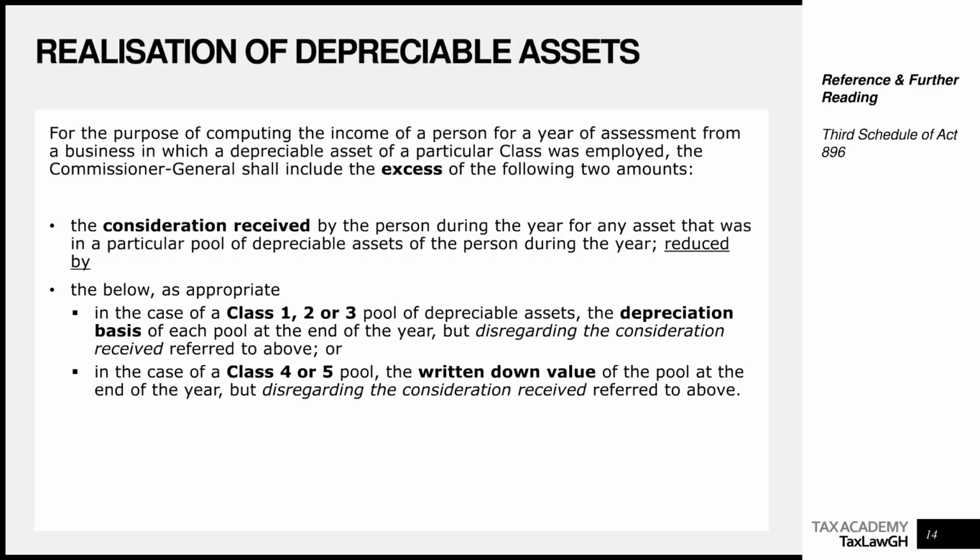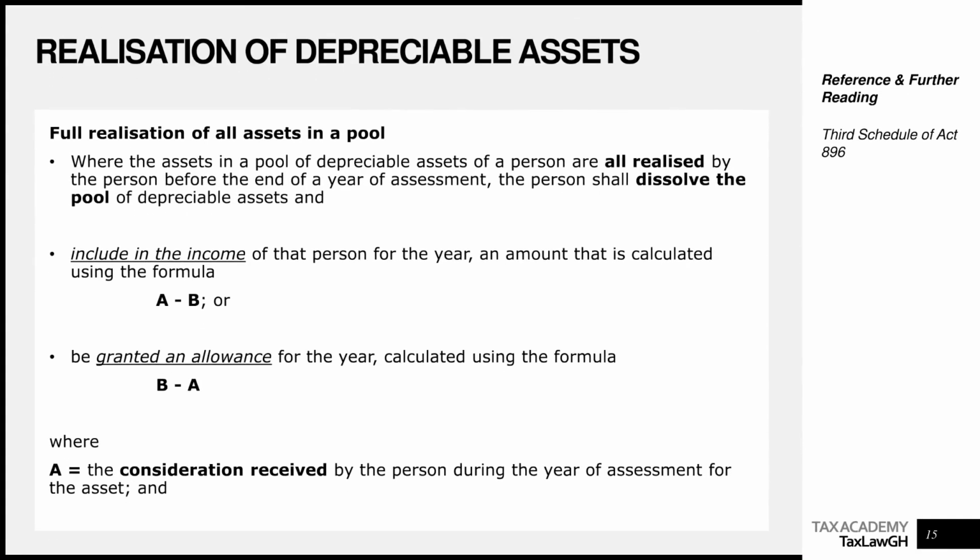In the case of class 4 and 5, it's the written down value of the pool at the end of the year. But once again, written down value that has not had consideration received deducted from it or factored into it. Remember this carefully. This is something that will help us arrive at something reasonable.